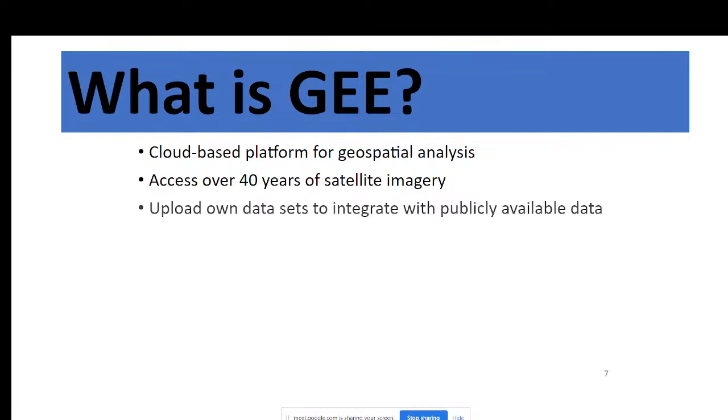As well as if you have your own data set, suppose you create any data set, you can easily upload your own data set in the Google Earth Engine public data catalog and use it in the Google Earth Engine platform.